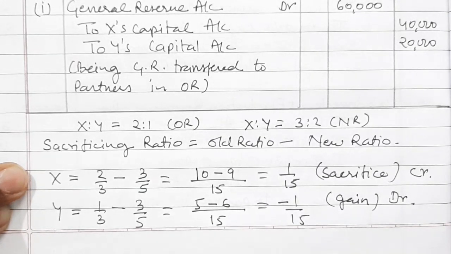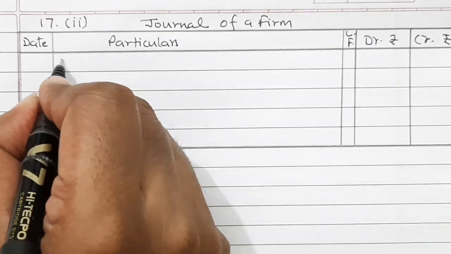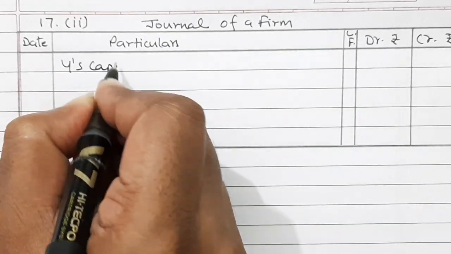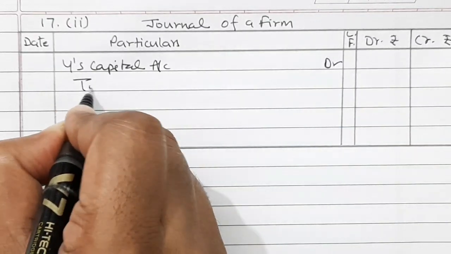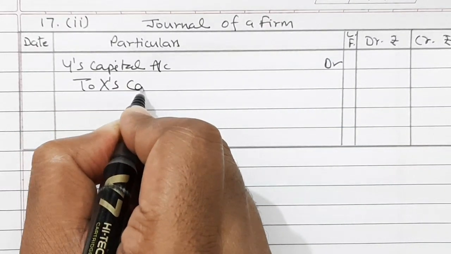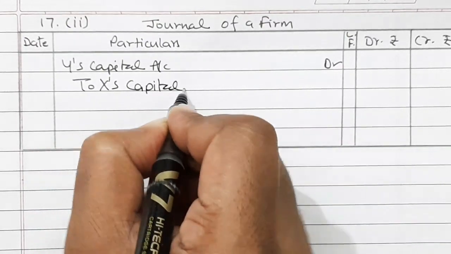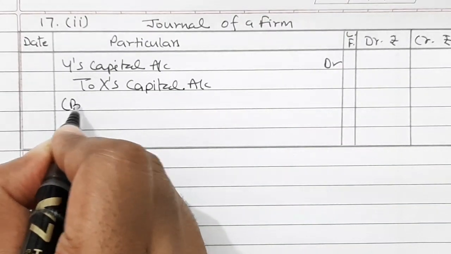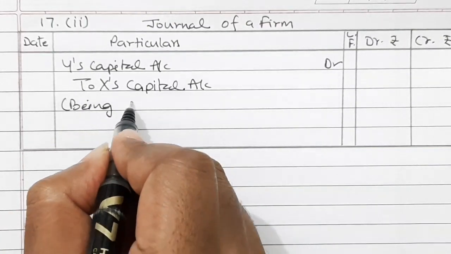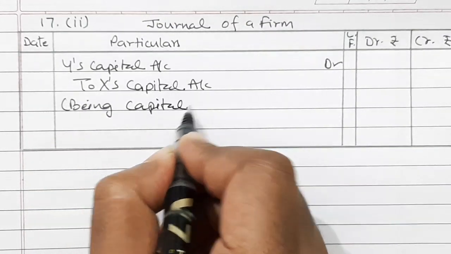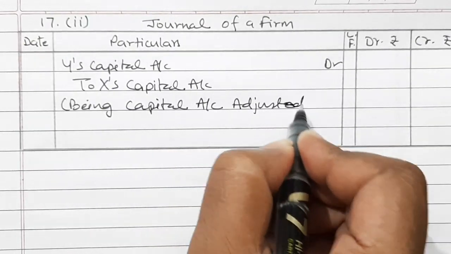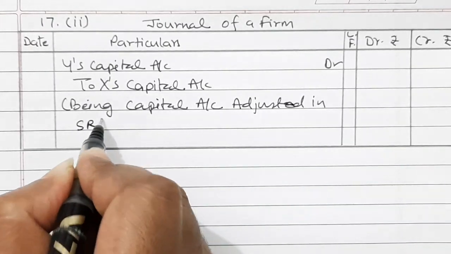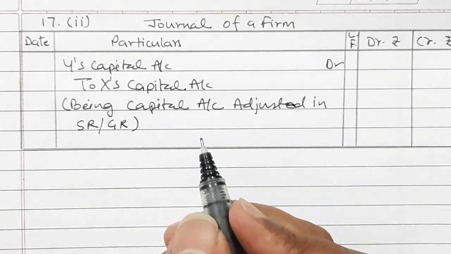Let us see the journal entry for this. So the journal entry will be Y's capital account debited, to X capital account. Being capital account adjusted in sacrificing ratio and gaining ratio.